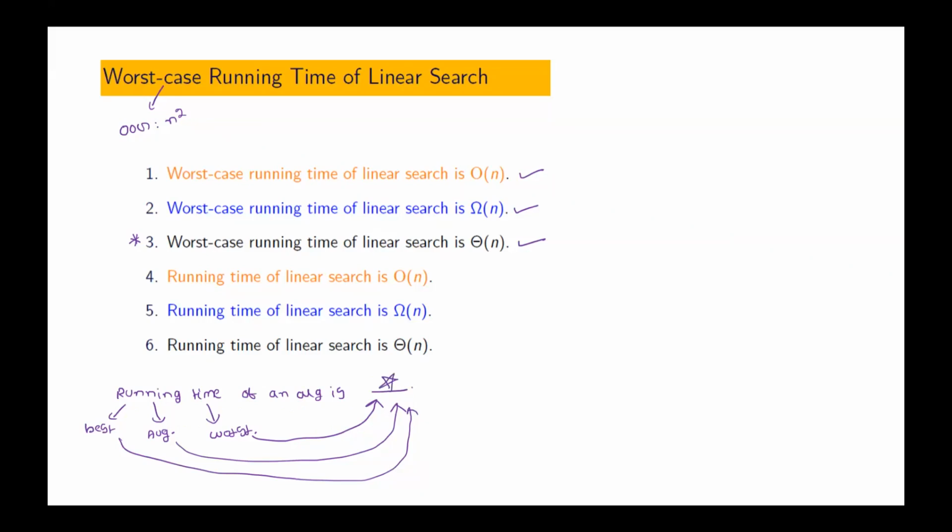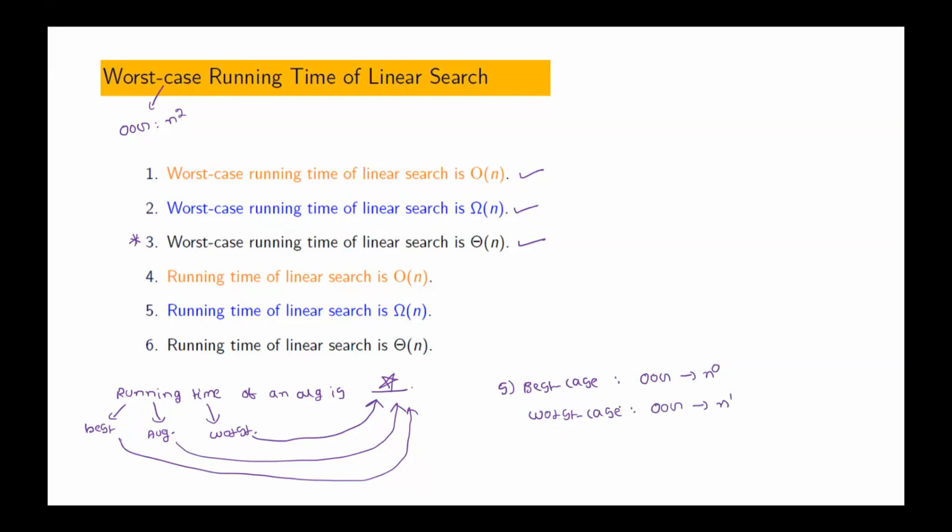Now please tell me whether the fifth statement is true or false. I am talking about the fifth statement. In the best case, what is the order of growth? The order of growth is n power 0, that is constant.